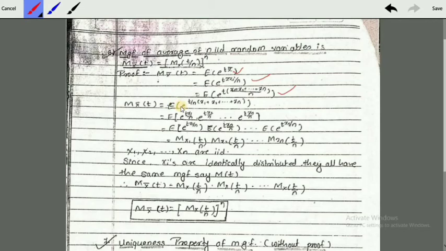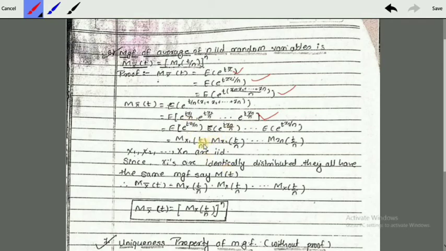Now from this expression, this n will go outside. So the expectation of e raised to t upon n times the summation x1 plus x2 plus xn. So now t by n multiplies each value of x. So the expectation of e raised to t x1 by n into e raised to t x2 by n up to e raised to t xn by n.